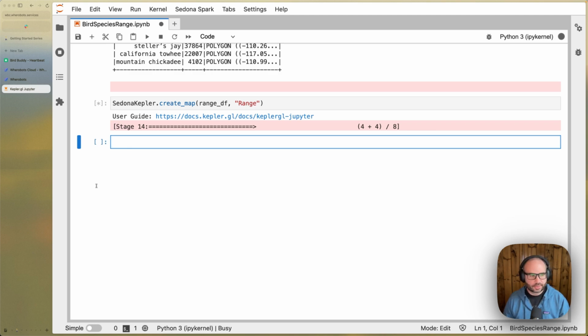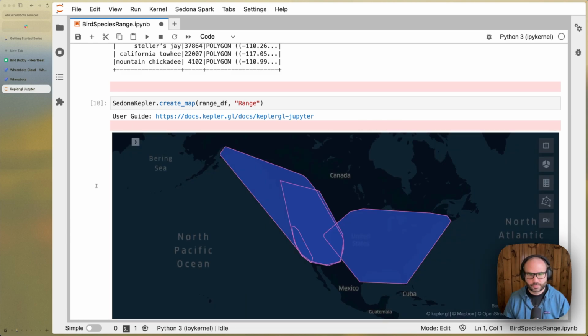We can do things like create a unique color for each geometry and things like this. So here are the range polygons of each species.